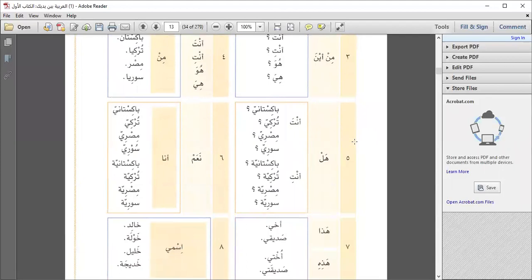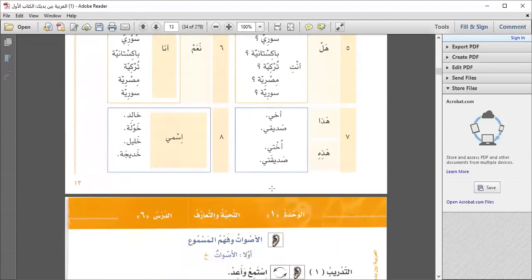Hal anta Pakistani? Hal anta Turki? Hal anta Misri? Hal anta Suri? Hal anti Pakistaniya? Now see the difference. Okay, Pakistani changed into Pakistaniya. Here in this whole summary, you can see the differences, and that's very easy.